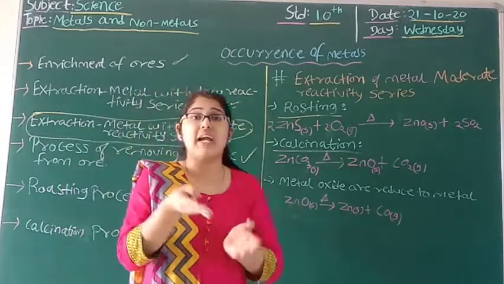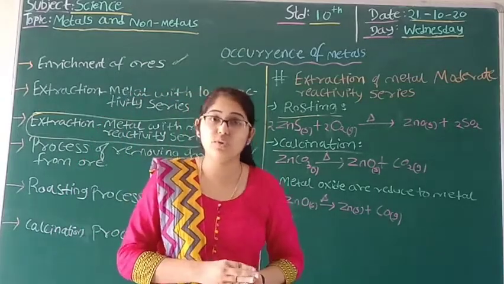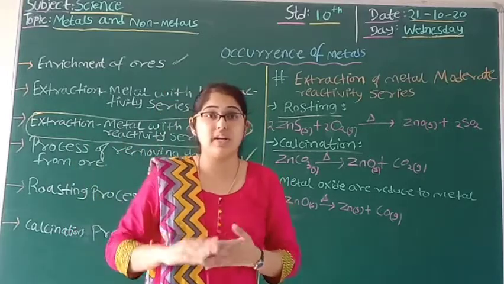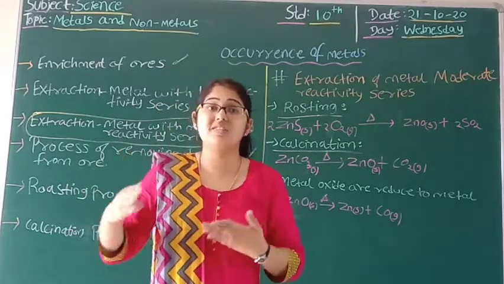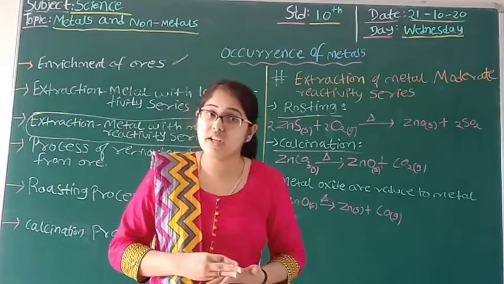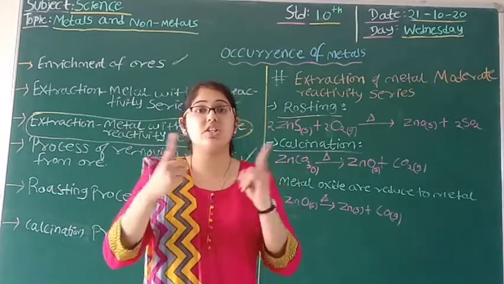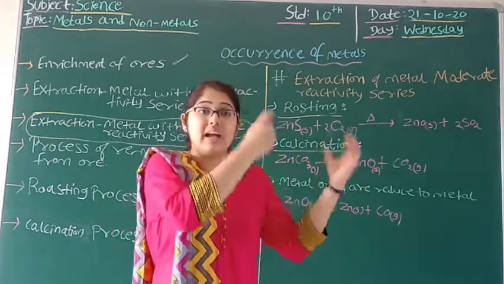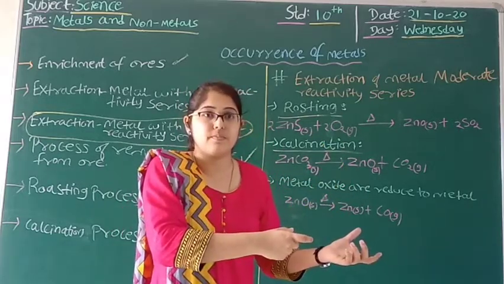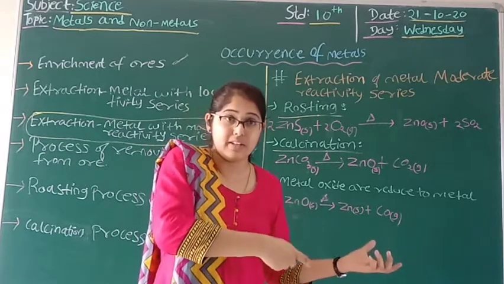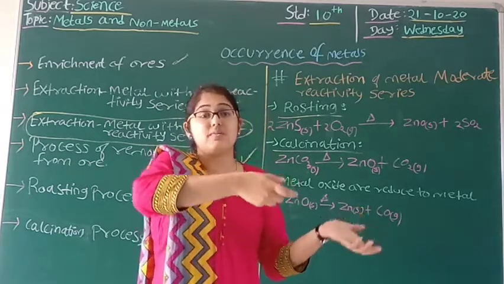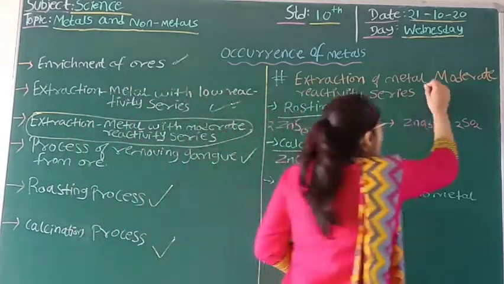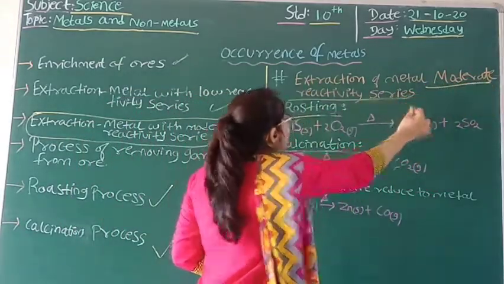And carbon is highly reactive. So what can we do? We can use highly reactive metals like calcium, aluminium, magnesium and so on. Why can we use highly reactive metal as a reducing agent? Because we know that highly reactive metals can displace less reactive metals, and these metals have moderate reactivity.